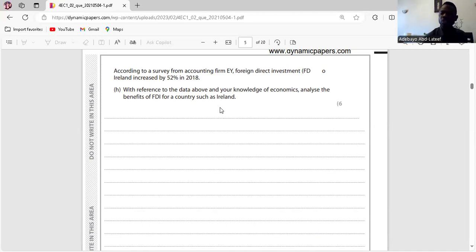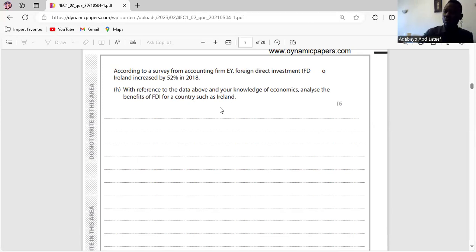Number one, they create job opportunity. So FDI will create job opportunity in Ireland, which means the Irish people might witness an increase in the level of income. So it increases income. If employment increases, income level will increase. So MNCs will invest in capital goods to enable a smooth running of their operations. As a result, this may lead to rapid development in Ireland.